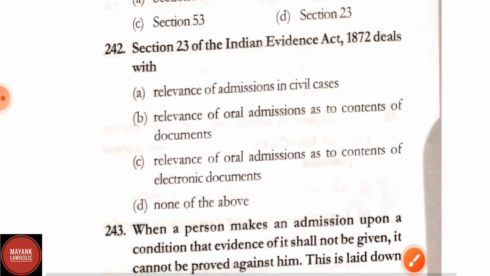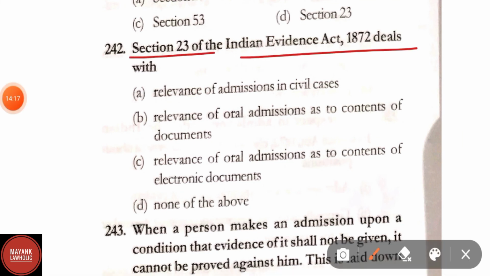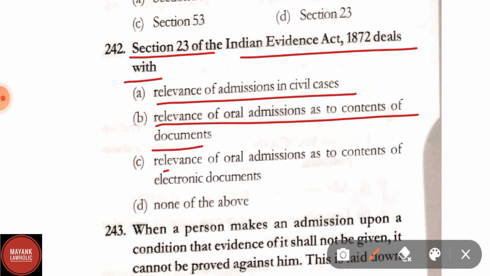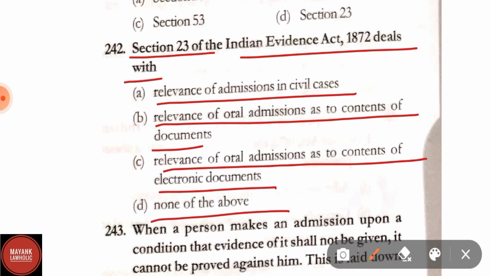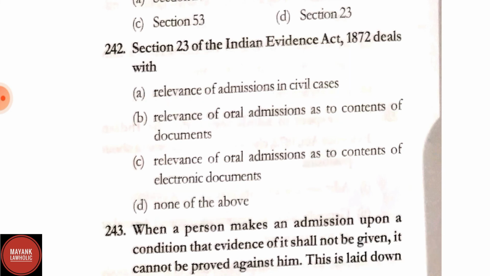Question number 242. Section 23 of the Indian Evidence Act deals with option A, relevance of admissions in civil cases, option B, relevance of oral admission as to the contents of document, option C, relevance of oral admission as to the contents of electronic documents, option D, none of the above. Here correct answer is option A, relevance of admissions in civil cases.